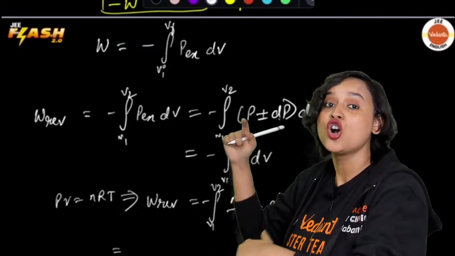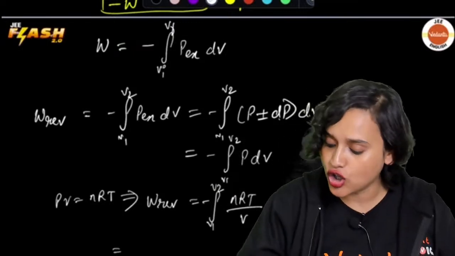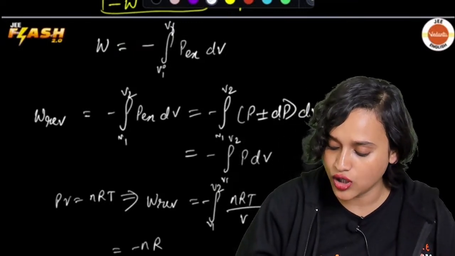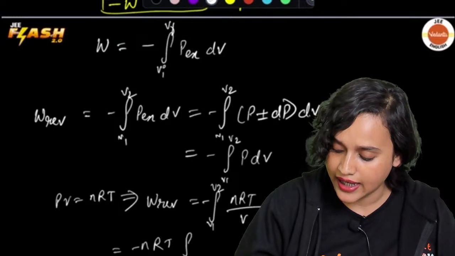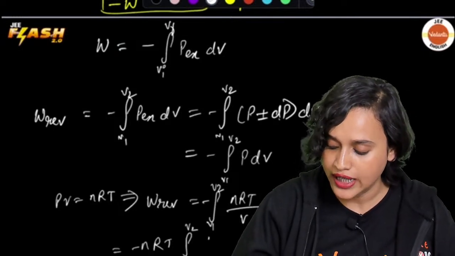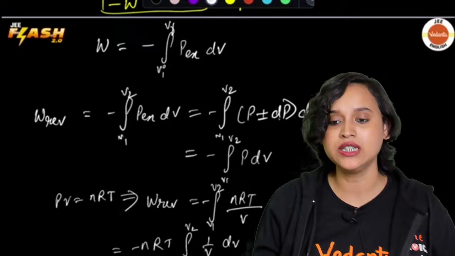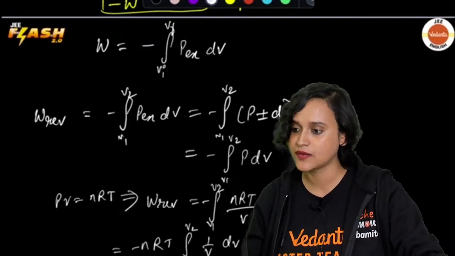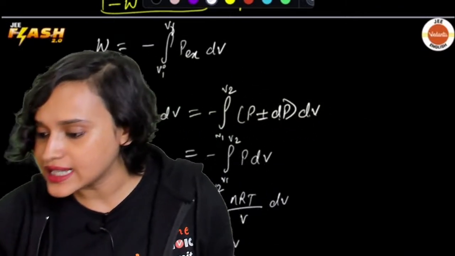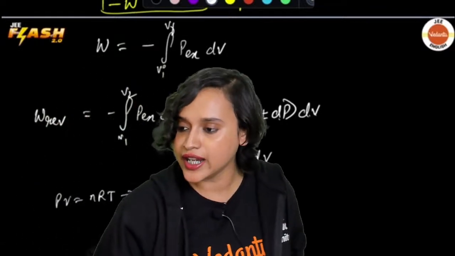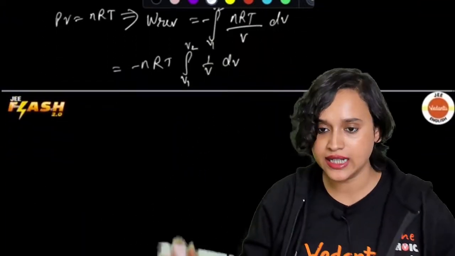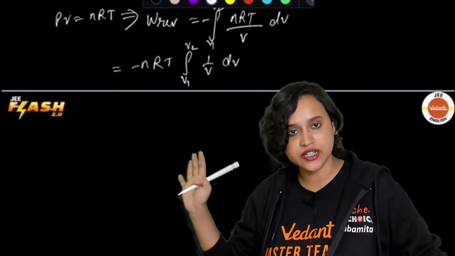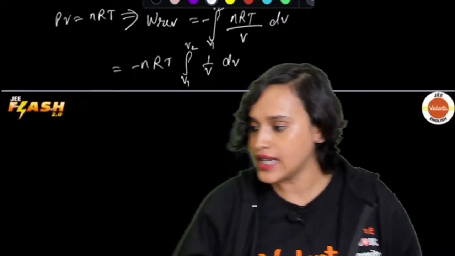Now we can clearly see that nRT is all constant. And because it is constant, I will take this out of the integration, and I will keep this as integration from V1 to V2, where here it will be 1 by V multiplied with dV. Am I right, everybody? Yes, guys. Very good, Arvind. Very good, Rimpi. Well done, everybody. Do we understand this? This much integration is all clear to you? Yes?